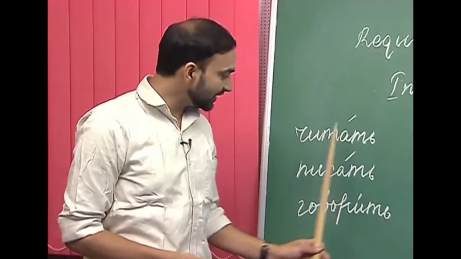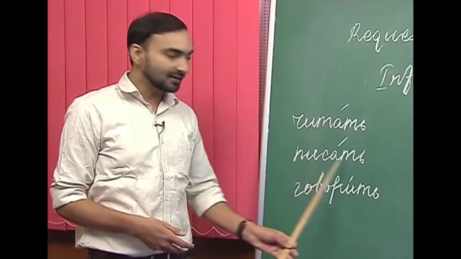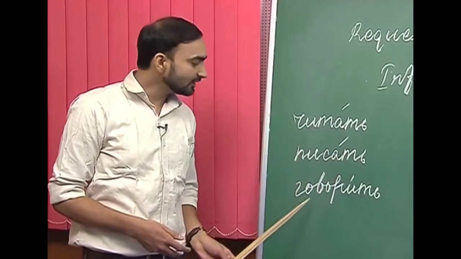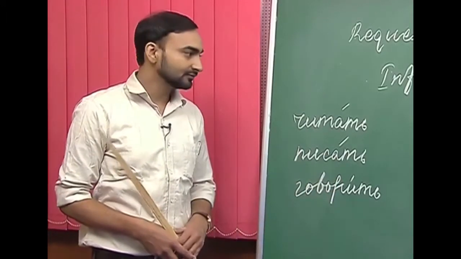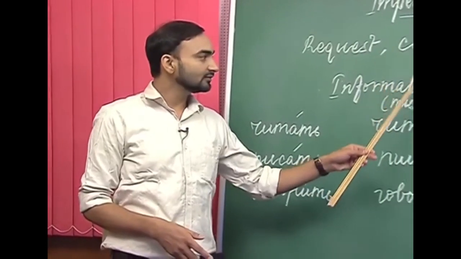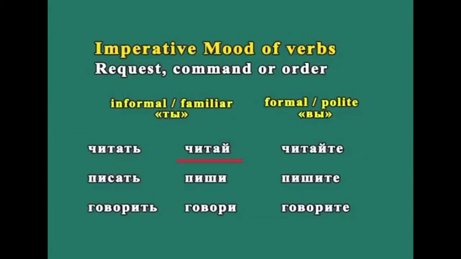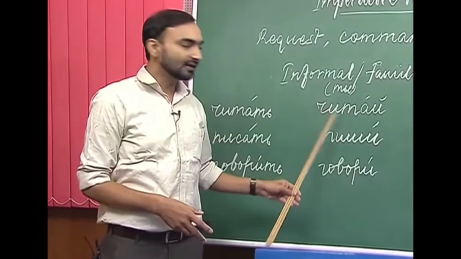I have written three verbs here: читать, писать, говорить. Читать is to read, писать is to write and говорить is to speak. So how do we form their informal imperative mood form? Читать becomes читай. Читай is read.